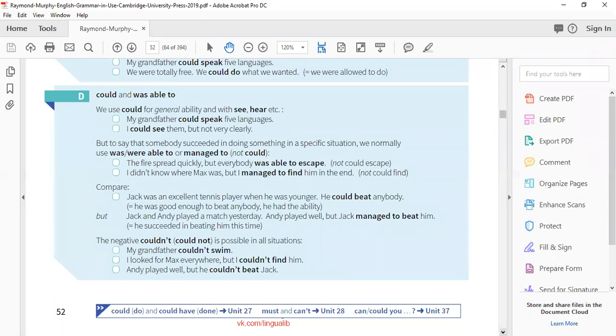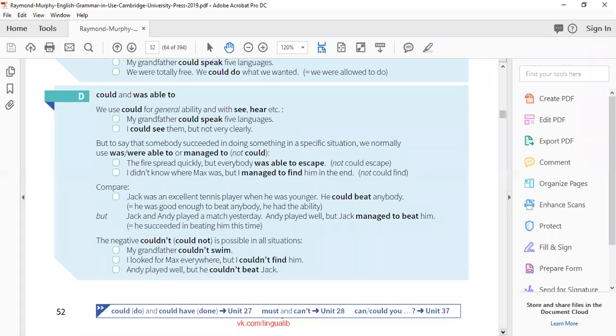Jake and Andy played a match yesterday. Andy played well, but Jake managed to beat him. Andy played well, but Jake managed to beat him means he succeeded in beating him this time because he made efforts. The negative of could is couldn't, and couldn't is possible in all situations.